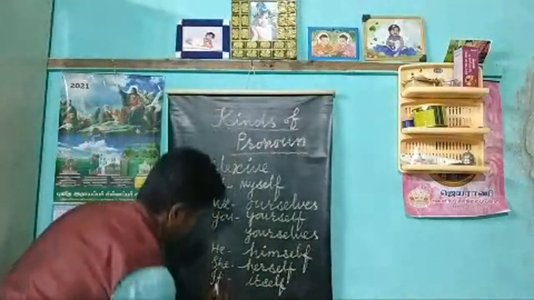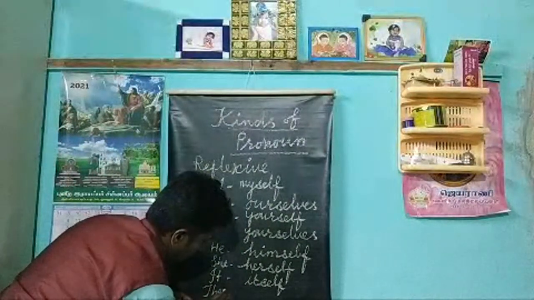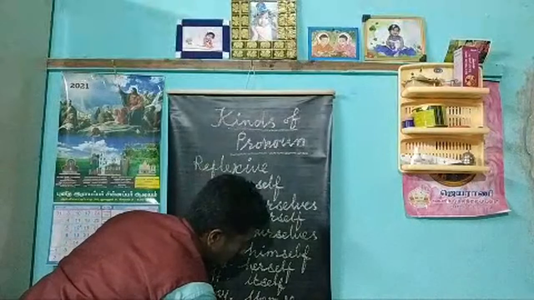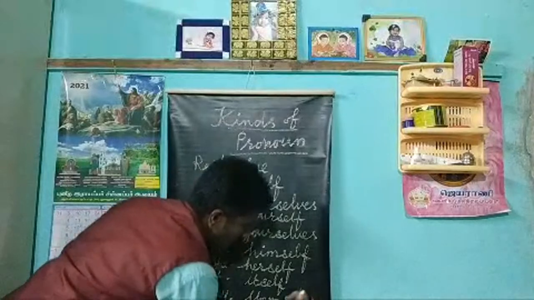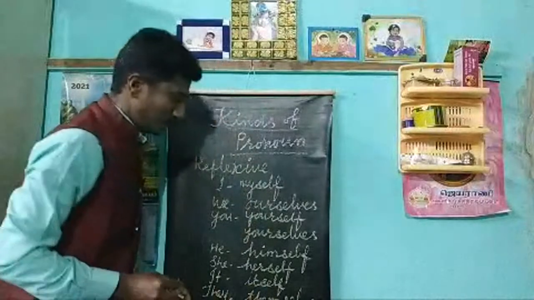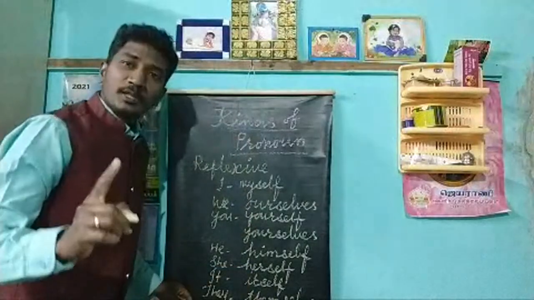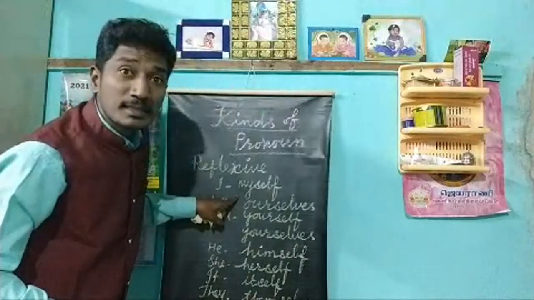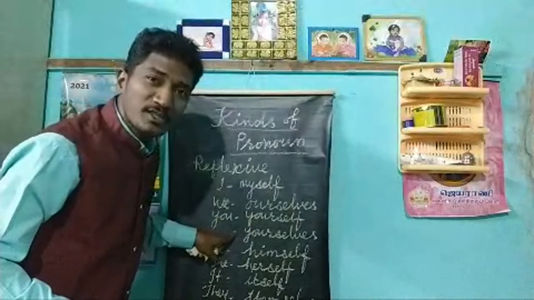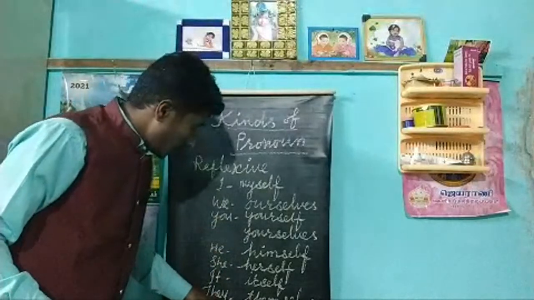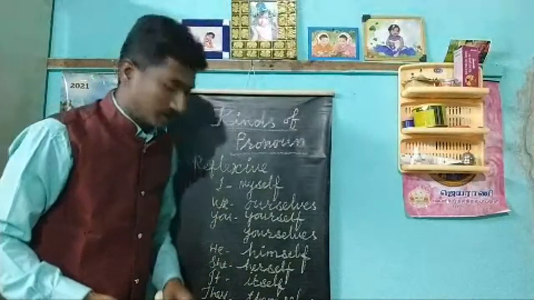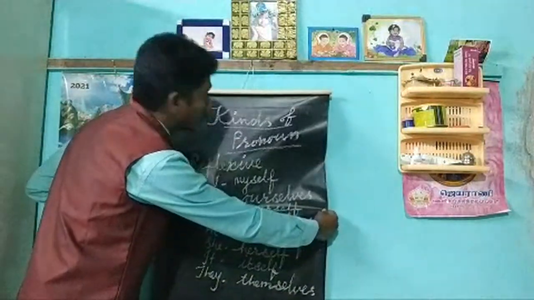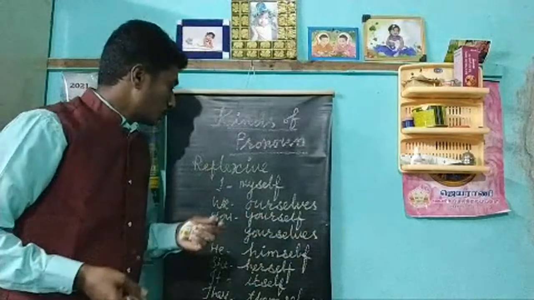And they, themselves. So remember, whenever it comes plural, we, ourselves; you, yourselves; and they, themselves. Okay, so that is the reflexive.